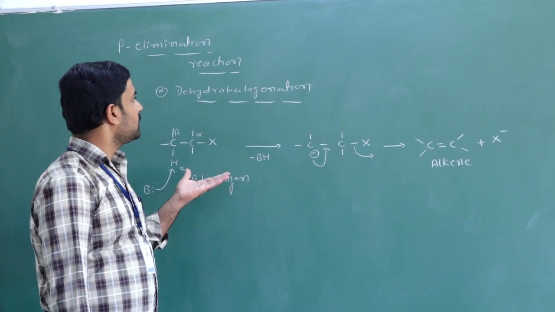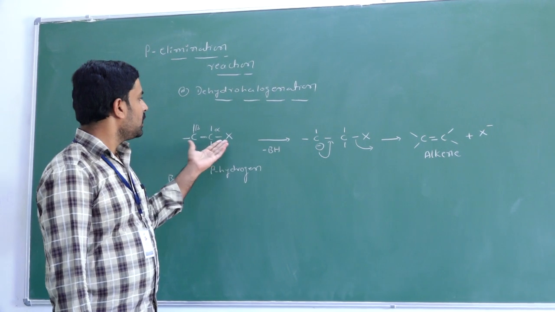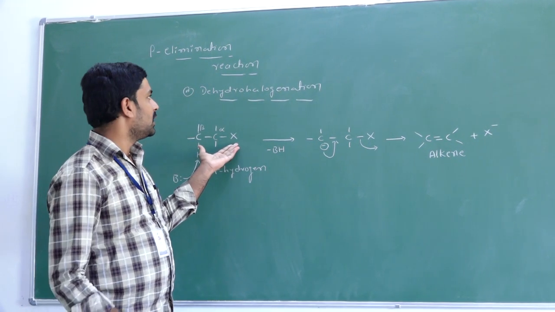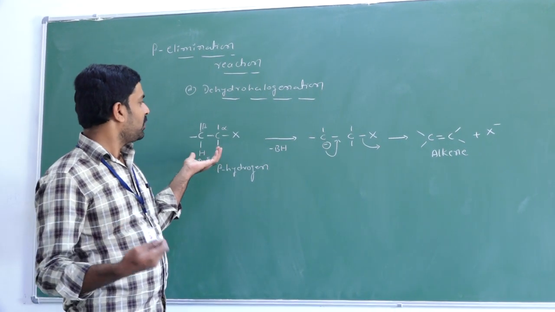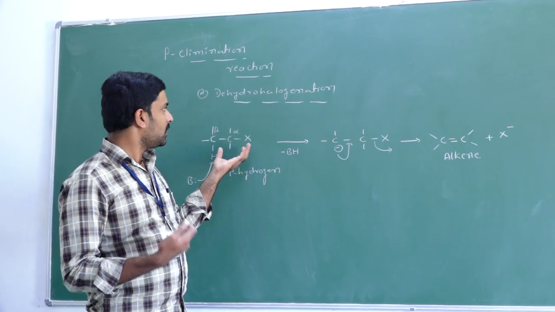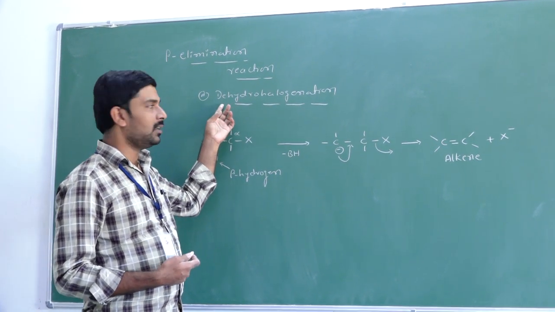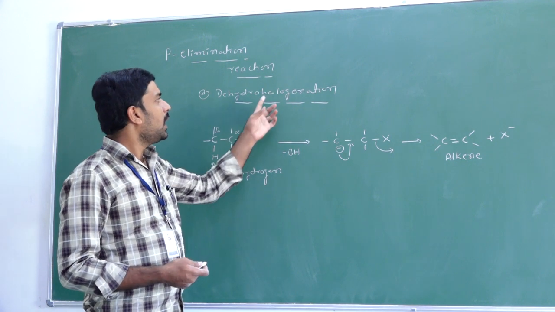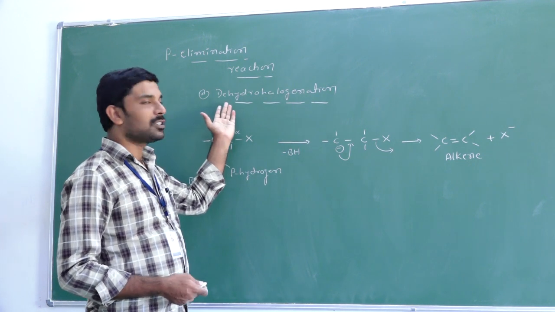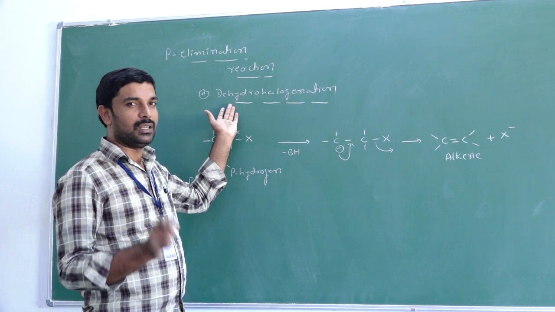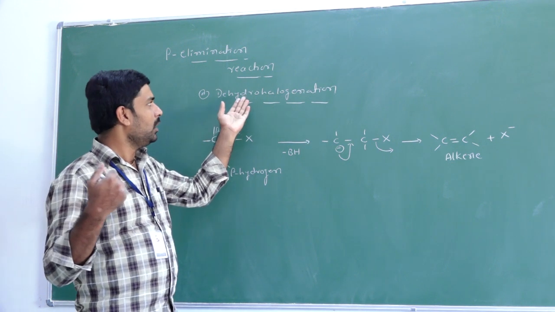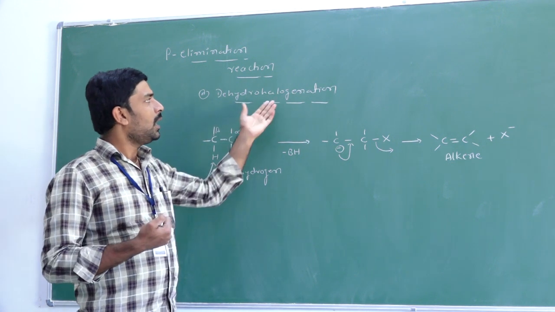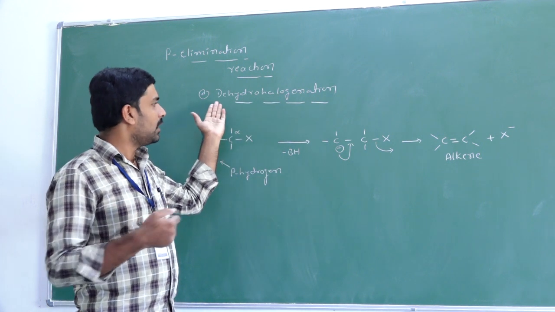So in this reaction the hydrogen and halogen both are eliminated. That's why removing some atom or group of atoms from the substrate molecule we call elimination. De means removing, hydro means hydrogen, halo means halogen.